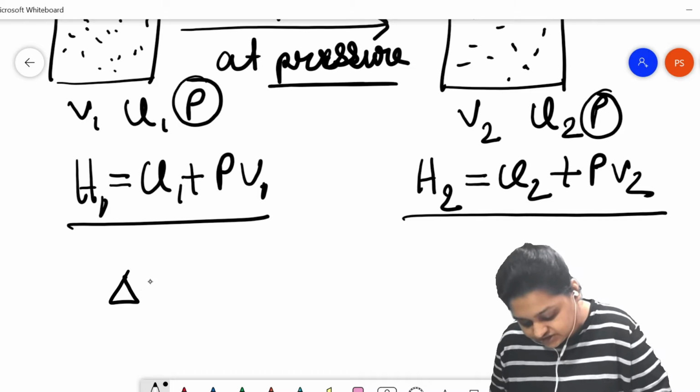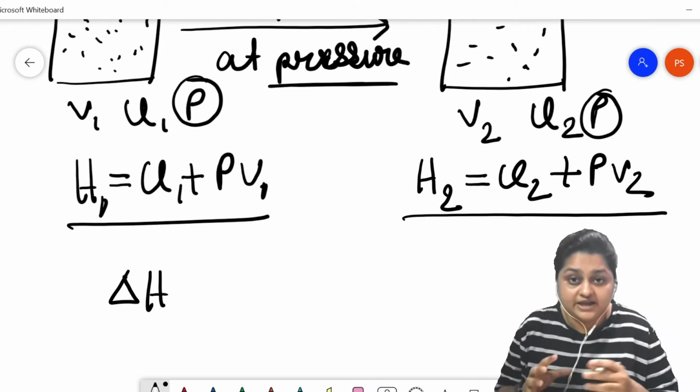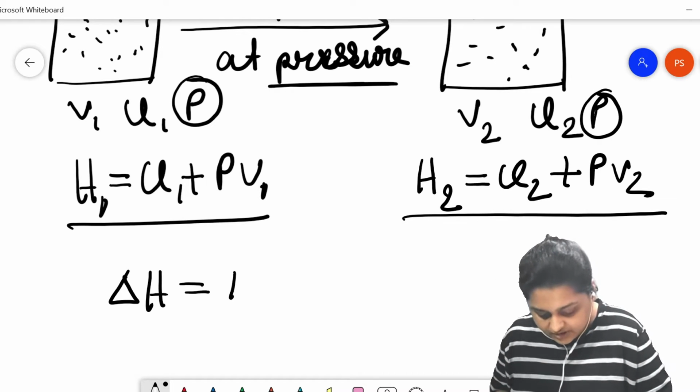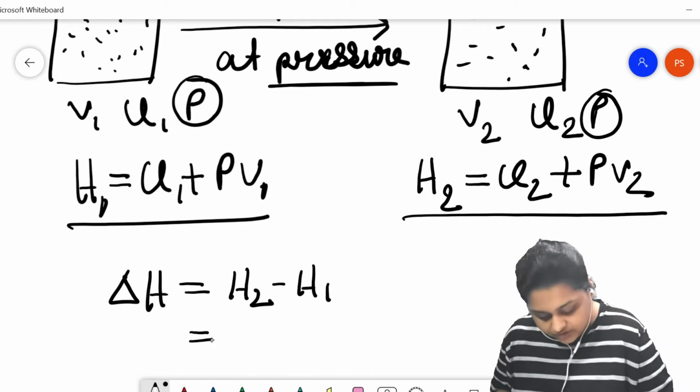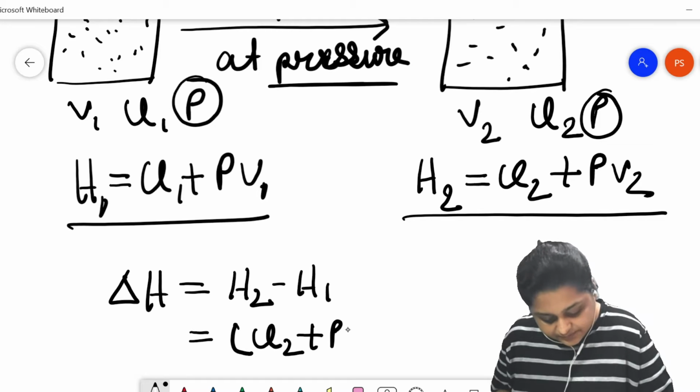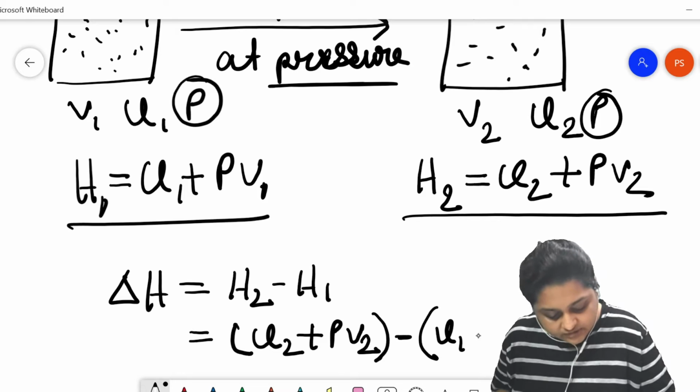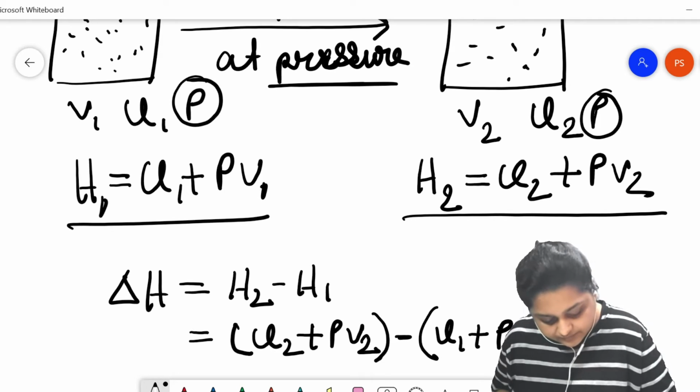So the change in the enthalpy can be given as delta H equals H2 minus H1, or U2 plus PV2 minus U1 plus PV1.